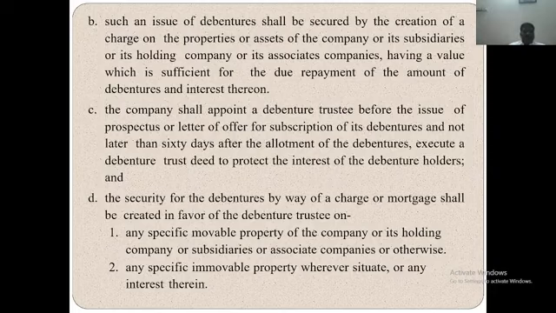The security for the debentures by way of a charge or mortgage shall be created in favor of the debentures trustee. First, any specific movable property of the company or its holding company or subsidiaries or associate company or otherwise. Second, any specific immovable property wherever situate or any interest therein.